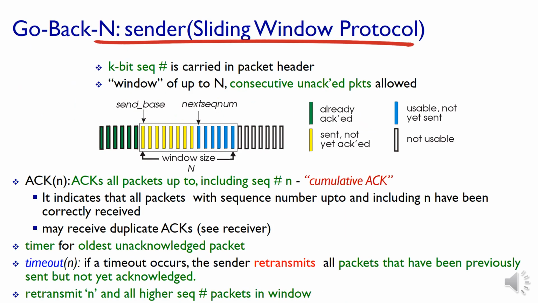Then there is the sequence number concept in all the RDTs which we studied in the previous classes. There we had only sequence number 0 and sequence number 1, and the next packet would again have 0, 1, 0, 1 alternately. But here it is different. That is a k-bit sequence number. K-bit means there is a limitation on the number of bits for the sequence number. So if the value of k is equal to 3, there will be 000, 001, 010, up to 111. We can have 8 sequence numbers.